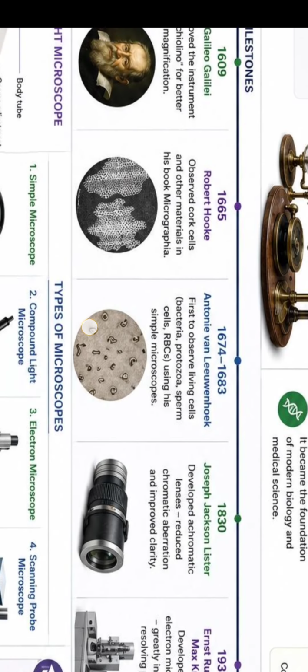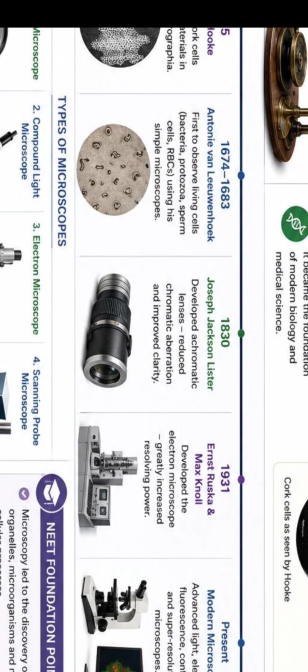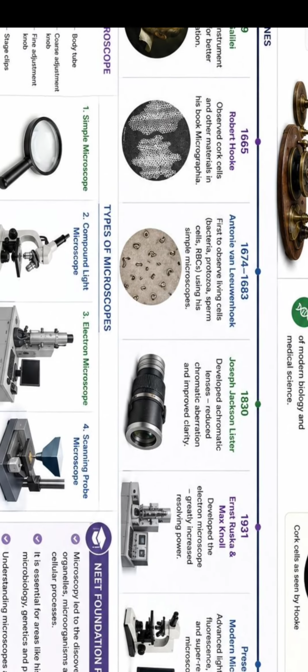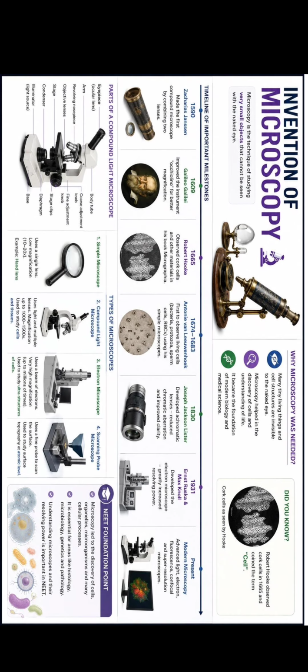Anyway, next comes Antony van Leeuwenhoek, then Joseph Jackson Lister, then very recently Noll and Ruska, these two German scientists. They discovered something incredible: the electron microscope. All the previous microscopes were based on light, but Noll and Ruska used electromagnets and electrons instead of light, and by doing this they achieved a great feat.